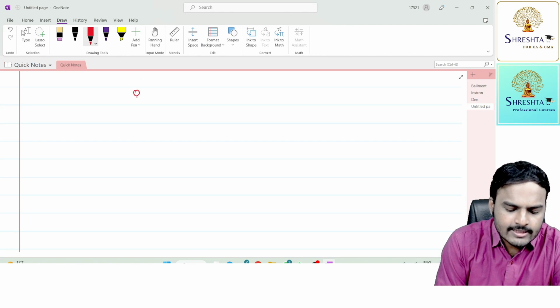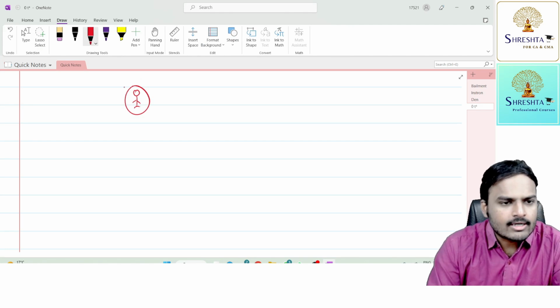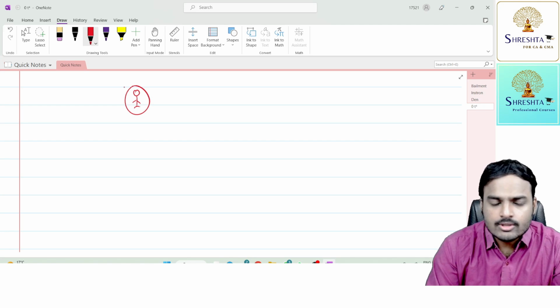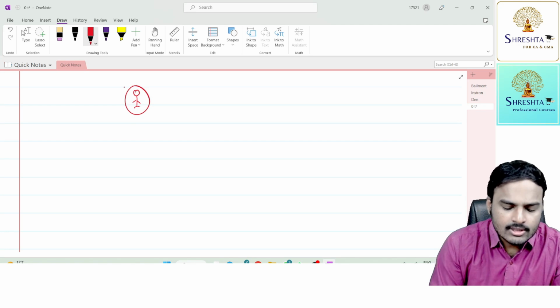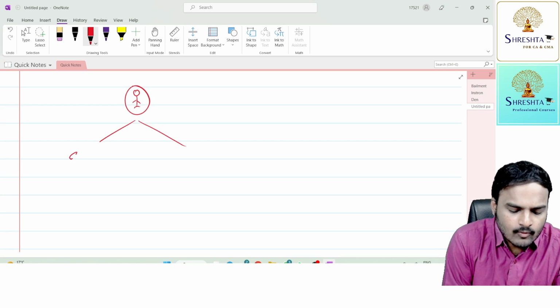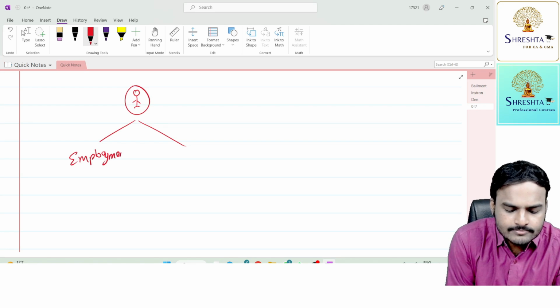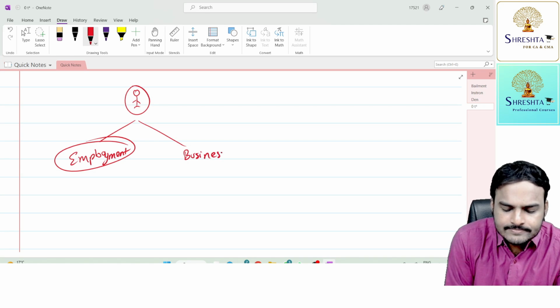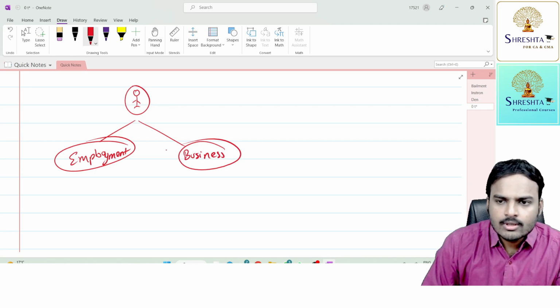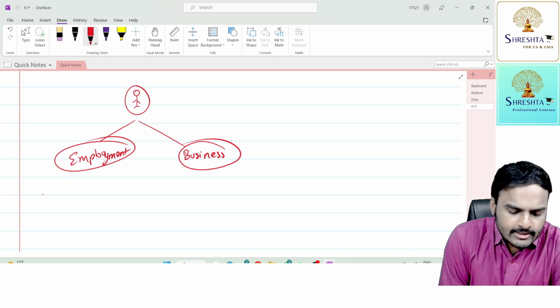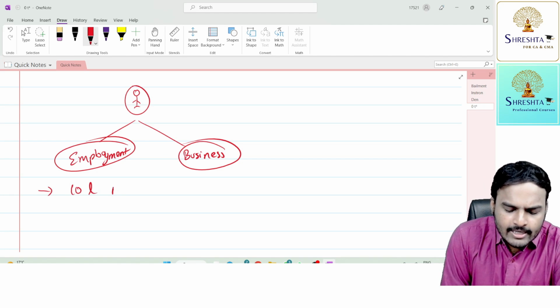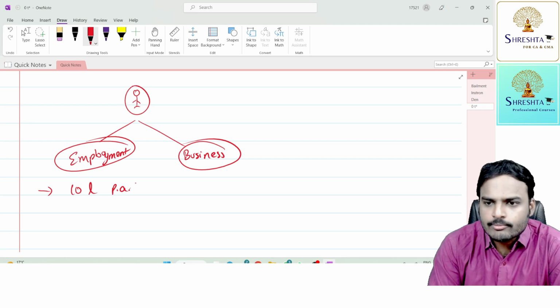A person is there for survival, he needs money, so he needs to earn income. Now he has two options. One is working under an employer, simply employment. The second one, starting his own business. In employment, he will get 10 lakh rupees per annum.